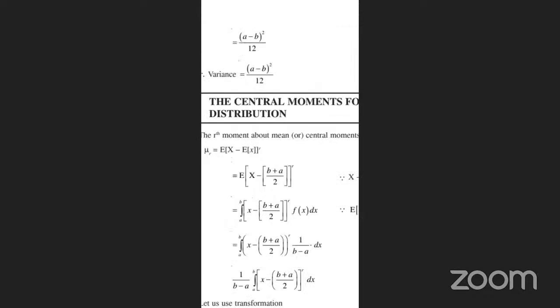So there is the whole power r, where x is uniform on (a, b). Therefore, the integration from a to b of (x minus (b plus a) by 2) whole power r times f of x dx, because E of x equals the integration from a to b of x f of x dx. Here f of x is 1 by (b minus a), a constant, taken outside. So we have 1 by (b minus a) times the integration from a to b of (x minus (b plus a) by 2) whole power r dx.